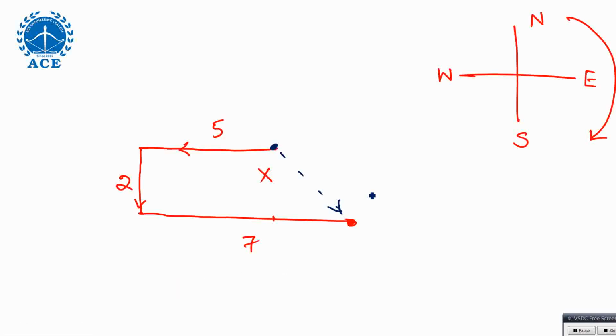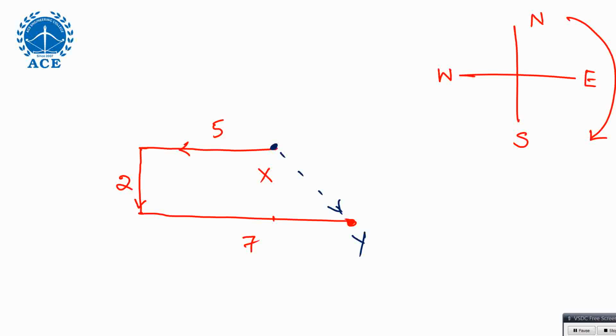Northwest is answered from here. X is top and left. From the final point, let's say Y is the final point, X is on the top side and left side. Then from Y, X is in the northwest direction. From X, Y is in the southeast direction.